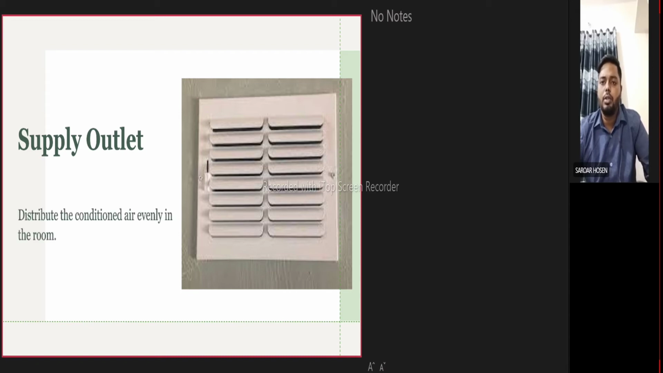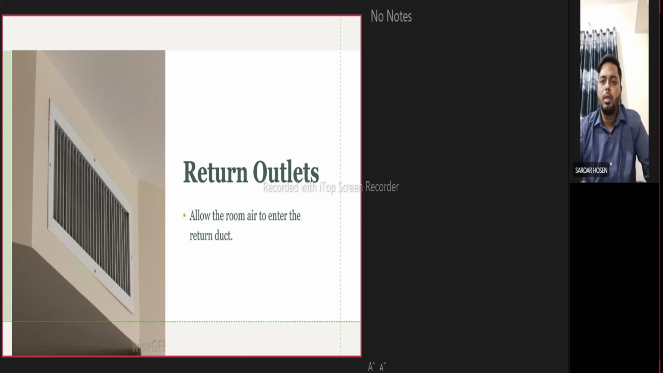Return outlet. There are openings in a room surface which allow the room air to enter the return duct. This outlet sucks the air from each room and sends it back to the air conditioning or heating system. Return outlets tend to be much larger than supply outlets, and a person will not feel any air emanating from them. When an air conditioning system distributes air to a room, it increases that room's air pressure.